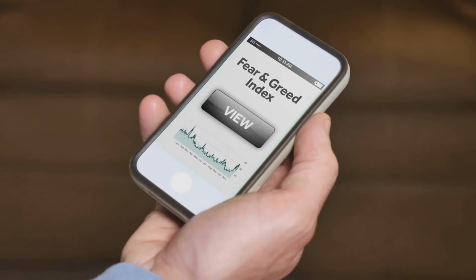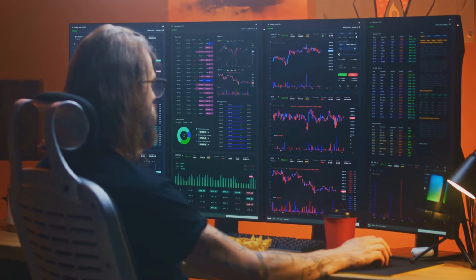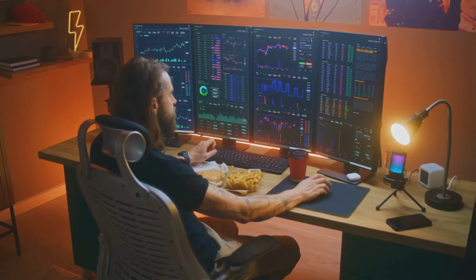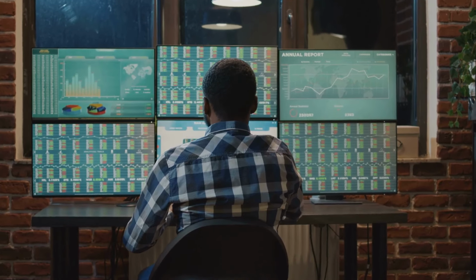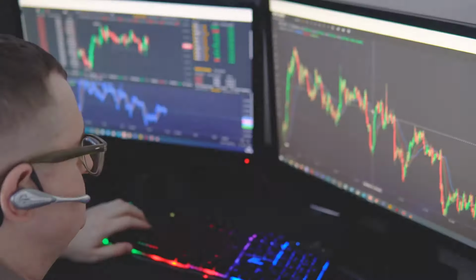Your emotions are important in trading. Fear and greed can make you lose money. A good plan helps you control your emotions. Before you trade with real money, practice. Use a demo account. This helps you understand the markets and test your plan.